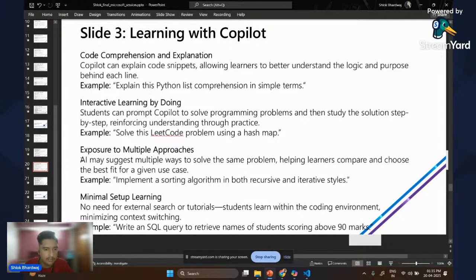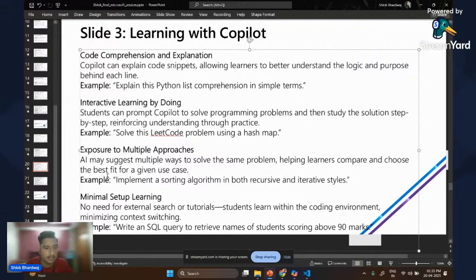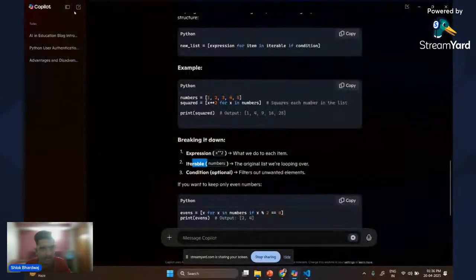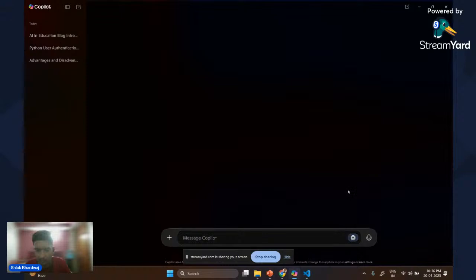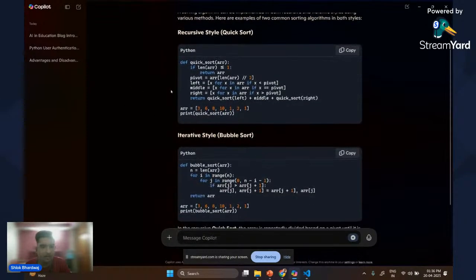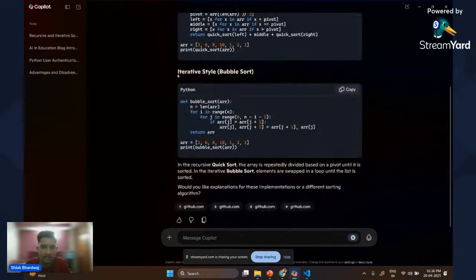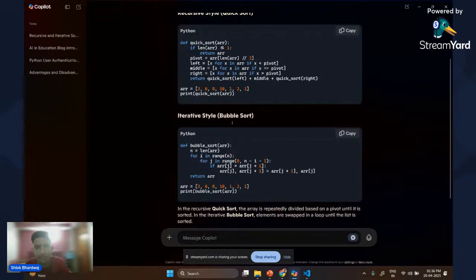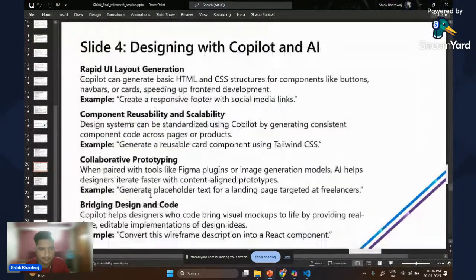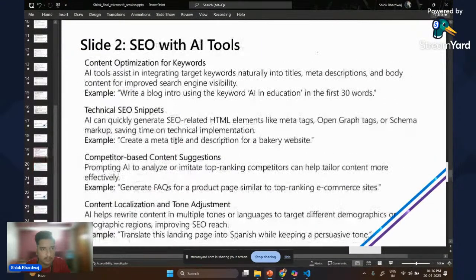Exposure to multiple approaches. AI may suggest multiple ways to solve the same problem, helping learners compare and choose the best fit for a given use case. For example, implement a sorting algorithm in both recursive and iterative style. Let's just use Copilot again to answer this query. And it gave us the answer so quickly, saving our time and automating the work. A recursive style and an iterative style, which is also known as bubble sort in DSA. So these were the different types of learning approaches.